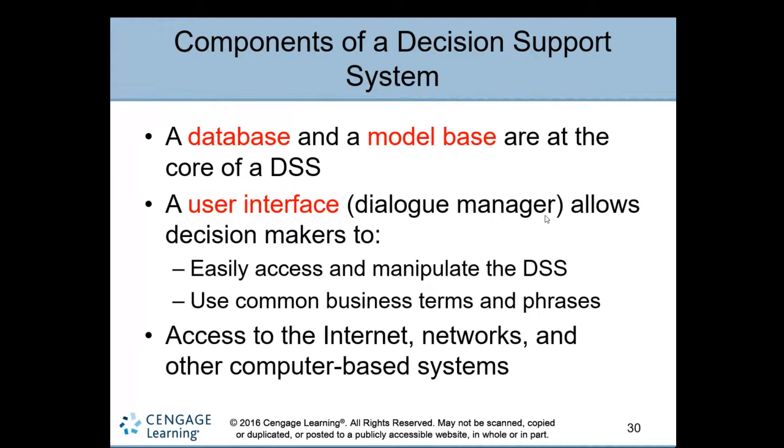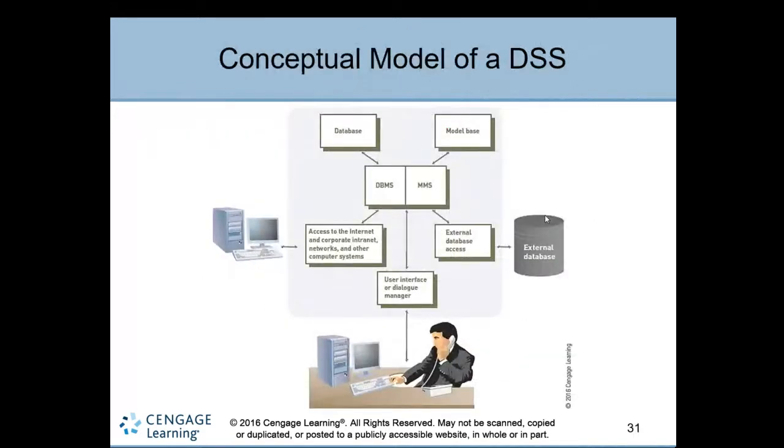Another is the user interface, like a terminal or dialog manager, which allows decision makers to easily access and manipulate the decision support system. This is like an interactive screen for users or managers, so that you can easily access and manipulate the data or information on the decision support system, by using common business terms, common phrases, or query-like terms. It also has access to the internet and networks, and other computer-based systems.